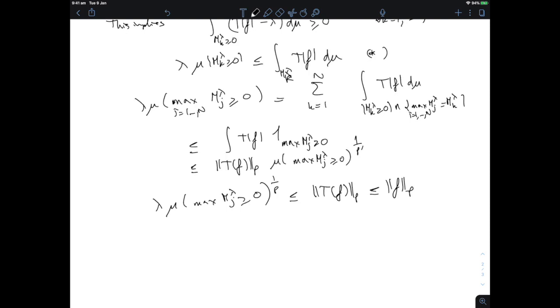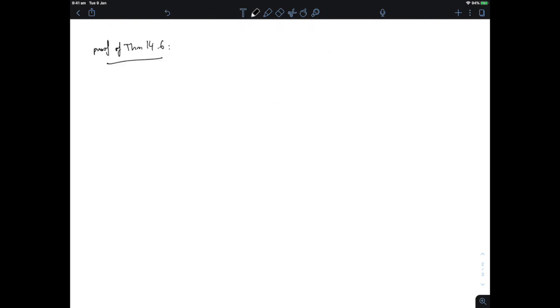Now raise all of that to the p, and we get exactly the inequality that we wanted. And notice that we get it with constant 1, which is definitely independent of everything else. That concludes the proof of this lemma about weak type (p,p) control of the ergodic maximal function.